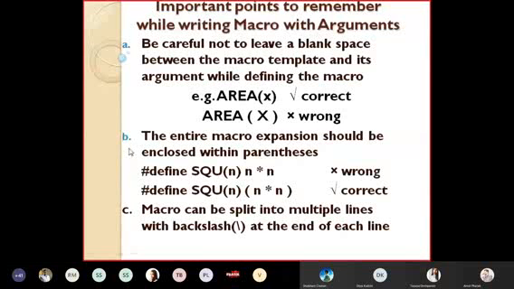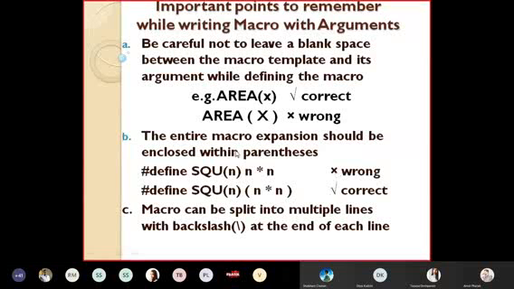Okay, B point. Let us understand the second. Remember the second point while writing macro with argument. The entire macro expansion should be enclosed within the parenthesis. This parenthesis may not be required if it is not a macro with argument. If here there is only SQU and I am giving n into n, then no issue. Is it clear to everyone? But if I am giving an argument, so I am giving SQU bracket n and then I am giving this n into n, then this is wrong.